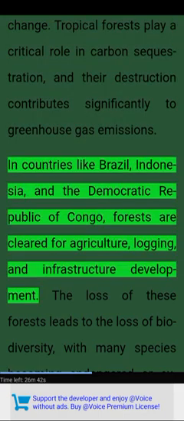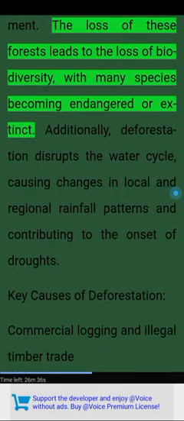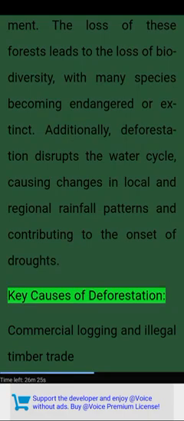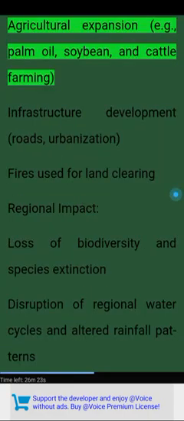In countries like Brazil, Indonesia, and the Democratic Republic of Congo, forests are cleared for agriculture, logging, and infrastructure development. The loss of these forests leads to the loss of biodiversity, with many species becoming endangered or extinct. Additionally, deforestation disrupts the water cycle, causing changes in local and regional rainfall patterns and contributing to the onset of droughts. Key causes of deforestation: commercial logging and illegal timber trade, agricultural expansion, e.g., palm oil, soybean, and cattle farming,